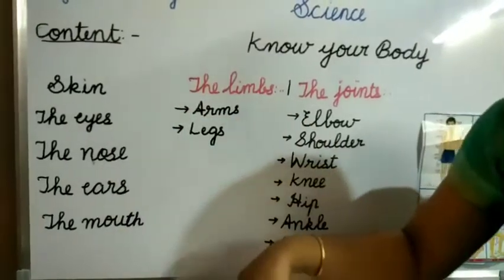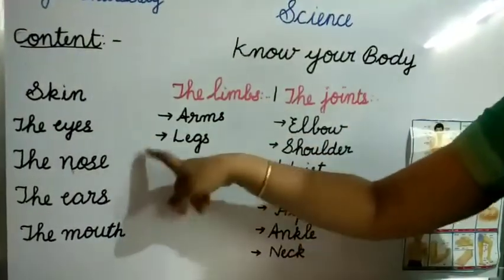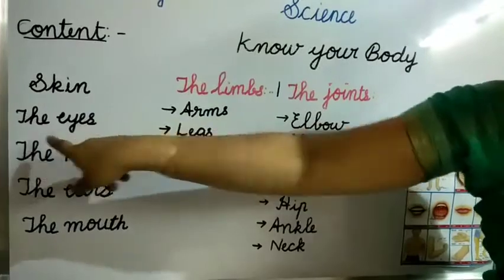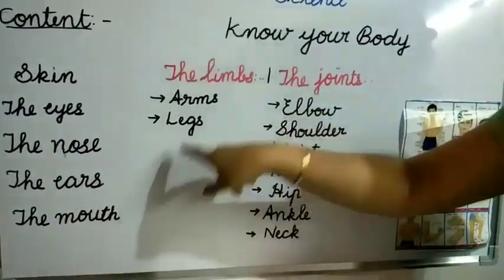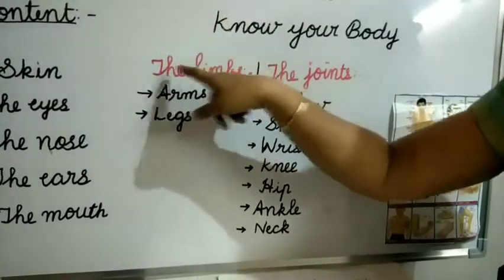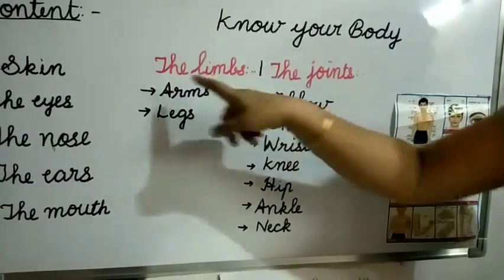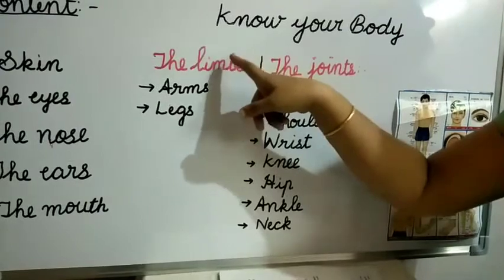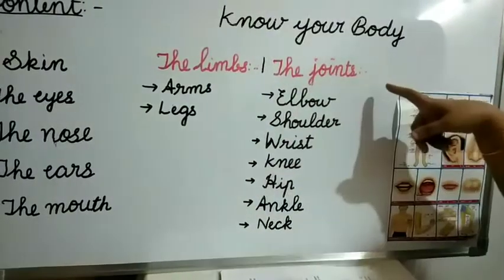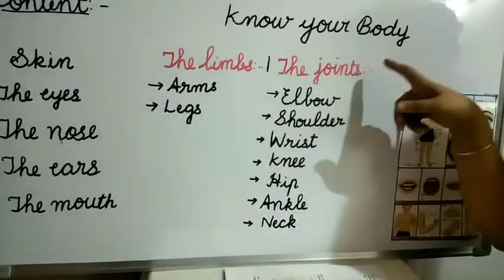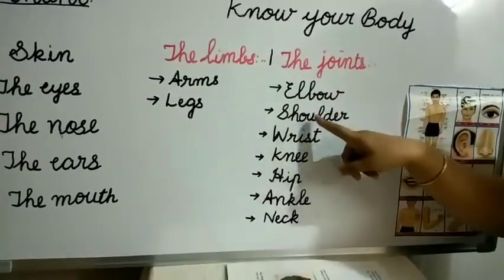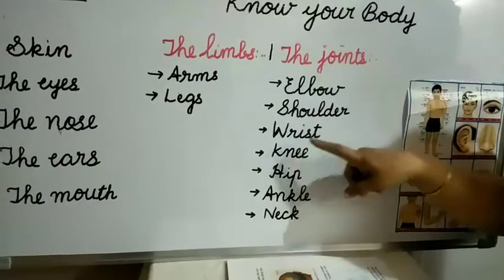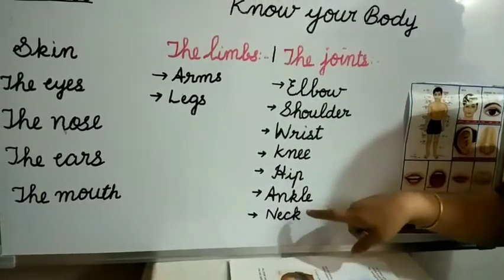Children, in this lesson we are going to learn these parts in detail about skin, eyes, nose, ears and mouth. Next topic is limbs. You know what is limbs? The arms and legs are called limbs. Then next one, joints. Joints mean the two parts of the body were joined together. They are the elbow, shoulder, wrist, knee, hip, ankle and neck.